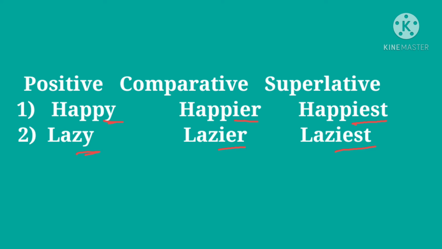Now you have to see these two adjectives end with the letter y. So lazy, lazier, laziest. You have to keep in your mind, if the adjective ends with the letter y, instead of y we add I. So in comparative degree it will be IER, and in superlative degree it will be IEST. Now you have to see the next rule.